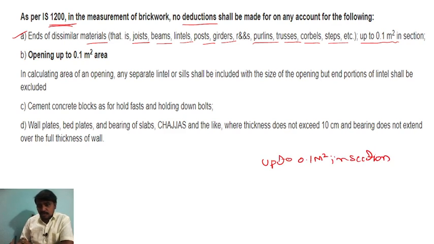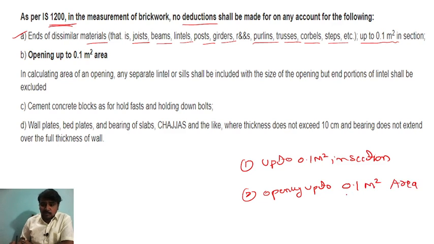This is very important. This is the first point. Openings: up to how much? Up to 0.1 square meter area. If it is up to 0.1 square meter area, then you have to neglect it.